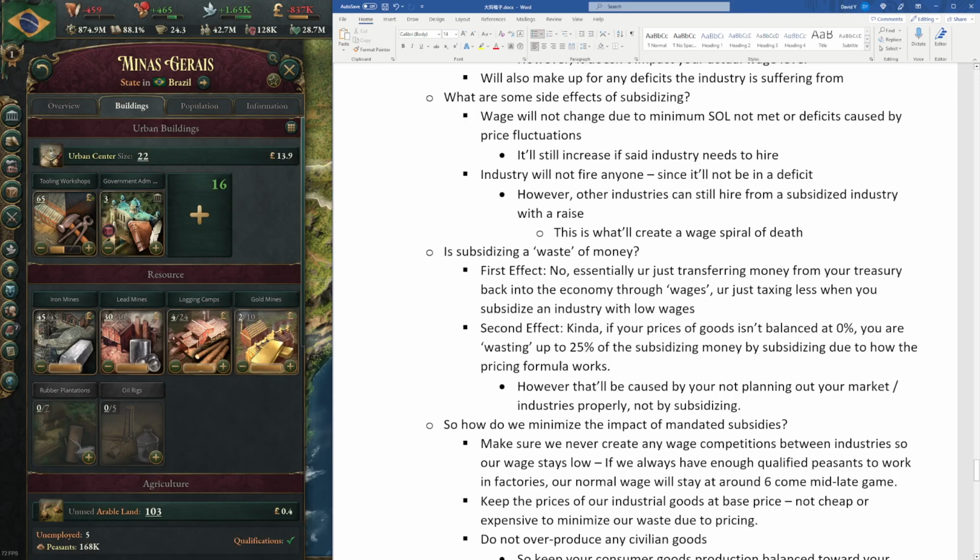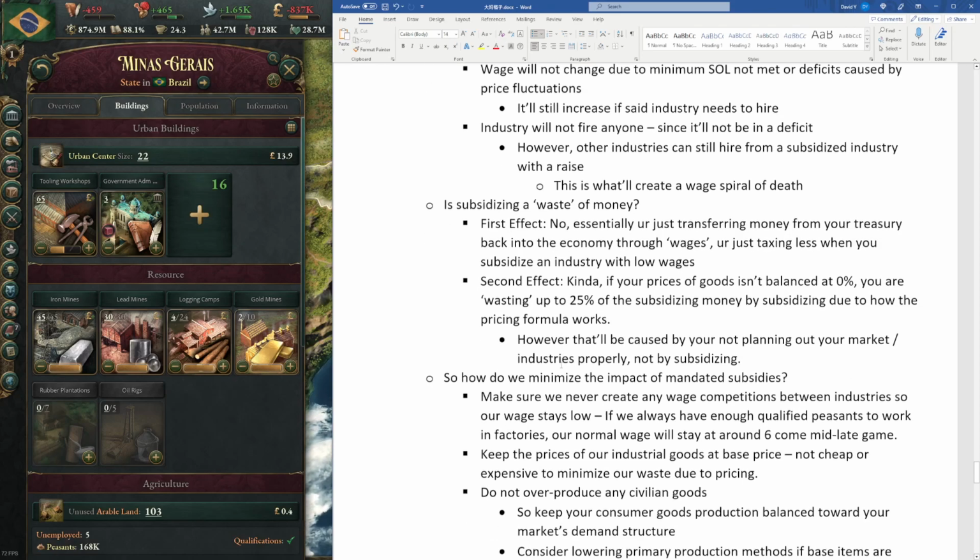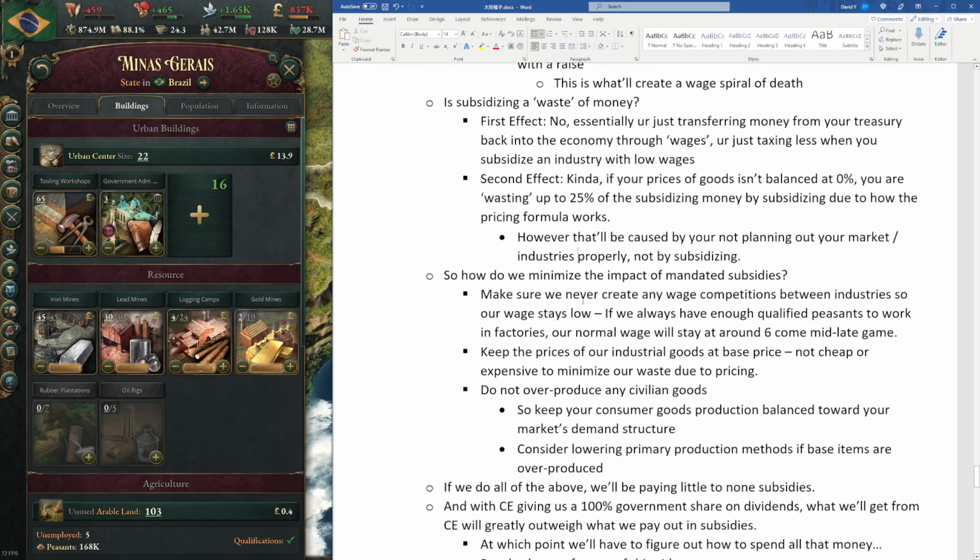Your industry won't really want to fire anyone anymore, so it's gonna maintain the production level to keep the cost of the output good low. So yeah, it does kind of waste money in that sense. However, the primary cost is still the player, not the subsidizing part. All right, so how do we minimize the impact of mandated subsidies? How do we minimize the subsidies that we pay out?